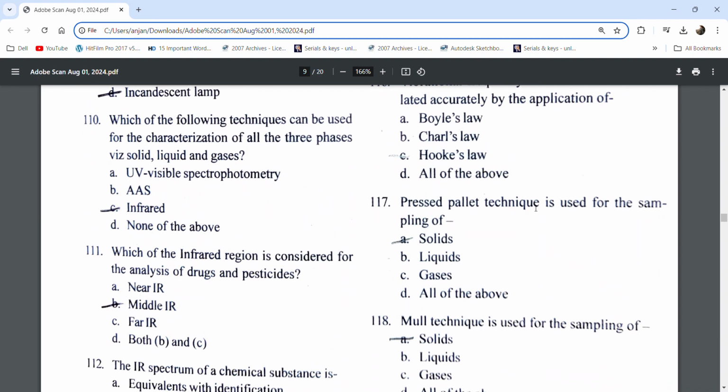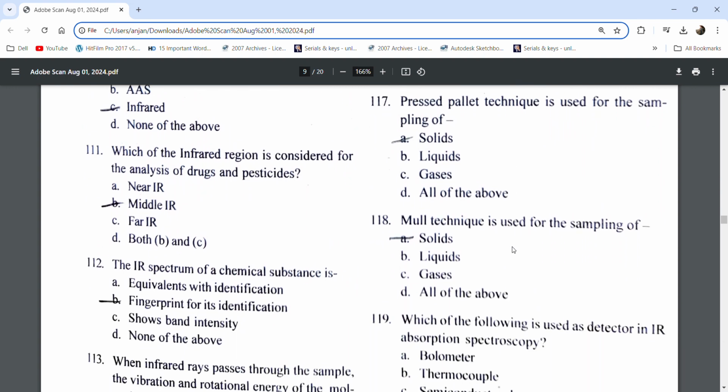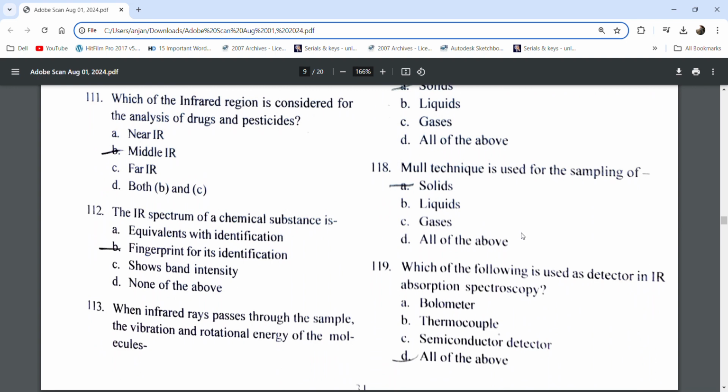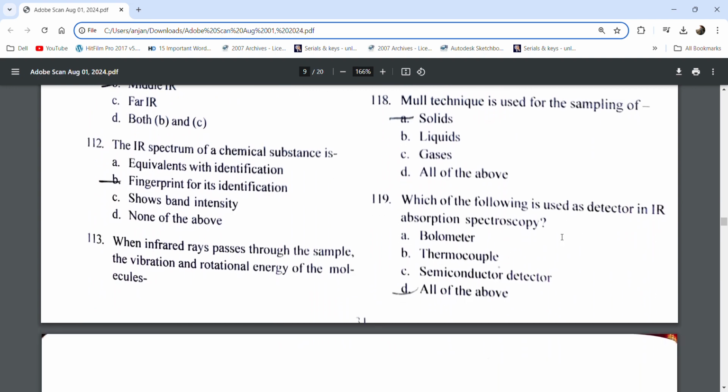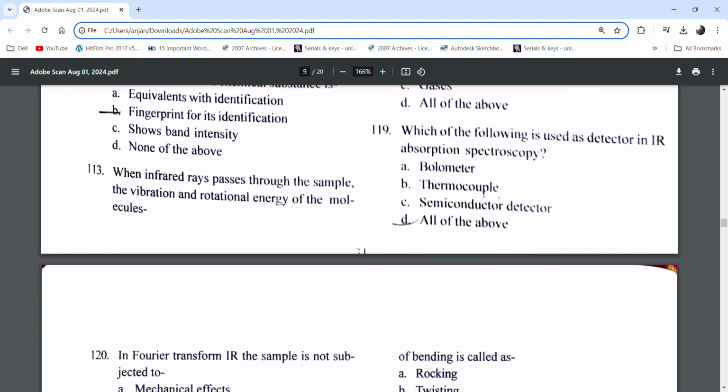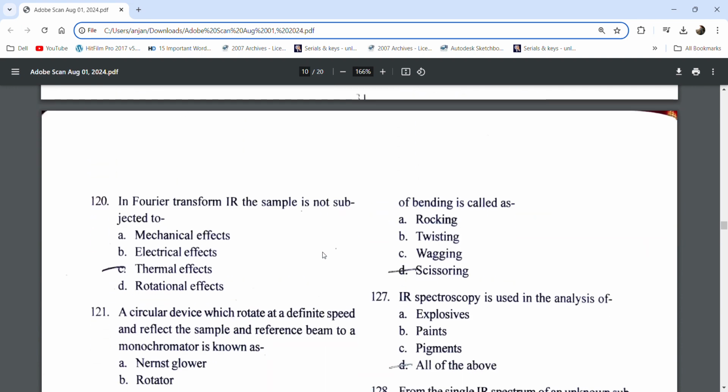Pressed pellet technique is used for the sampling of solids. Mull technique is used for sampling of solids. Which of the following is used as a detector in IR absorption spectroscopy? Bolometer, thermocouple, semiconductor detector, all of the above.